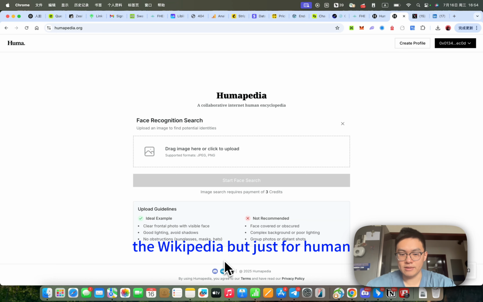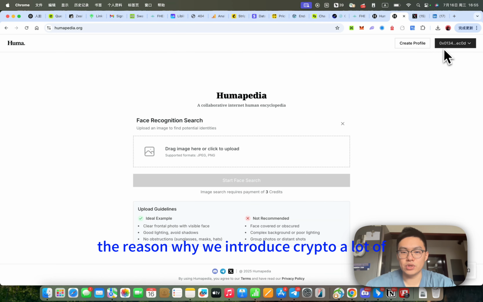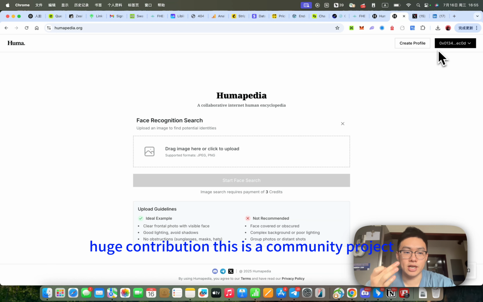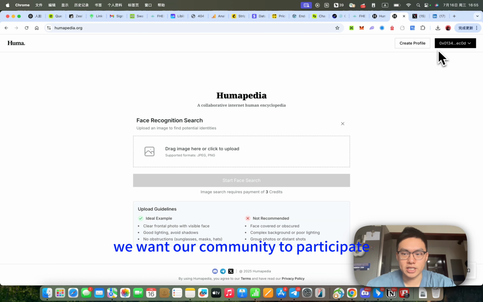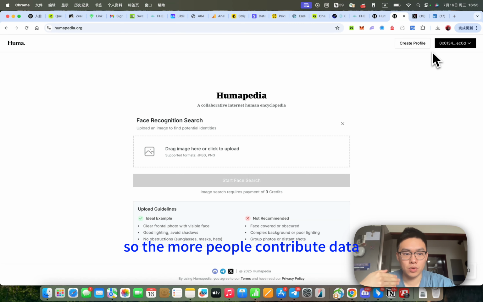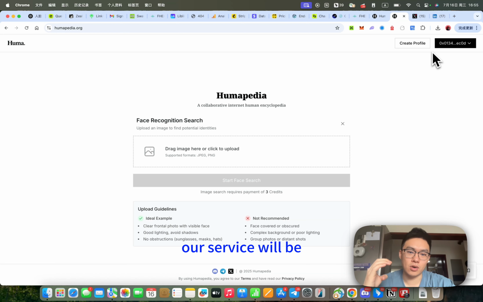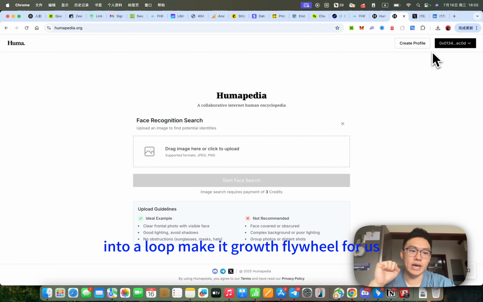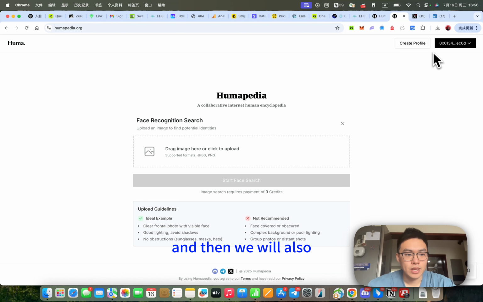We want to make Humapedia the Wikipedia, but just for humans. The reason why we introduce crypto, which a lot of Web2 people don't understand, is that we need huge contribution. This is a community project. We want our community to participate and contribute good profiles and make our database grow. The more people contribute data, the more accurate the profiles will be, and the better our service will be, and the more people will use it. The more people use it, the more profile contributions will be made. So it becomes a loop, a growth flywheel for us, and we will also have revenue sharing for our token holders.